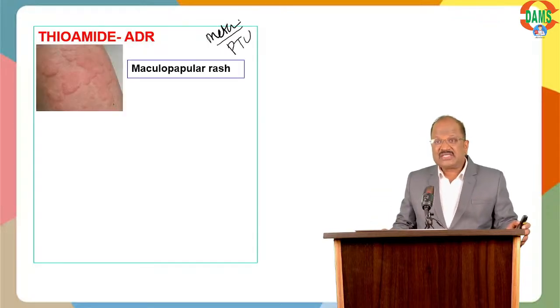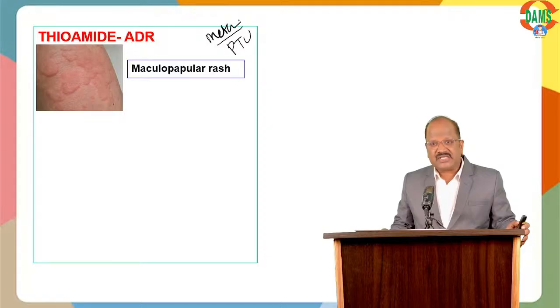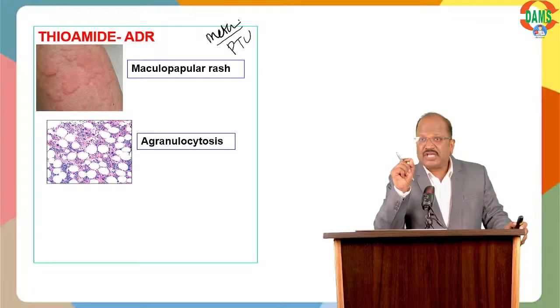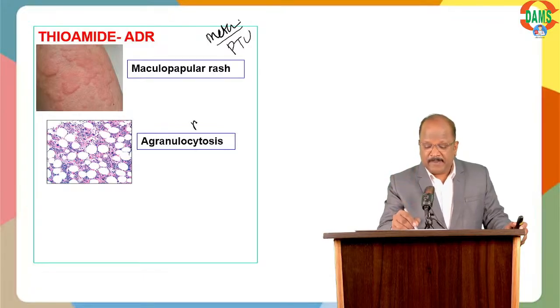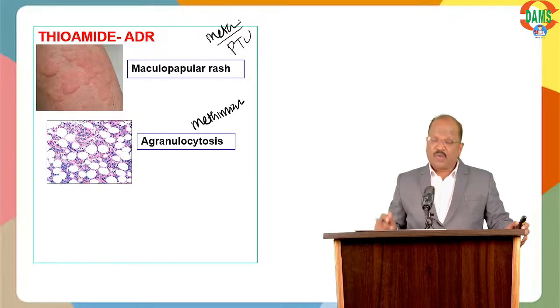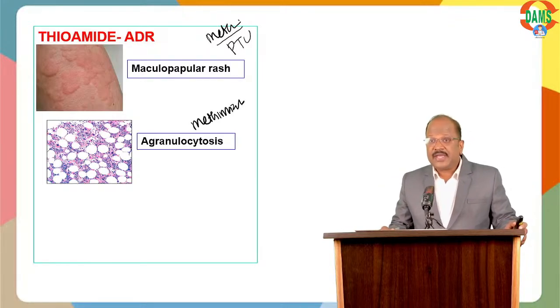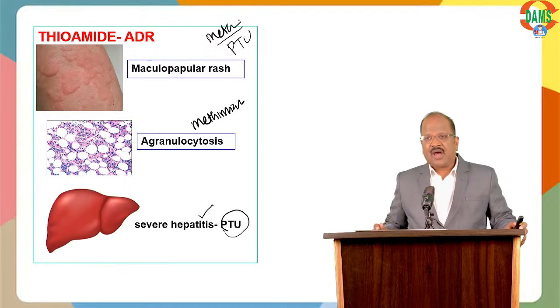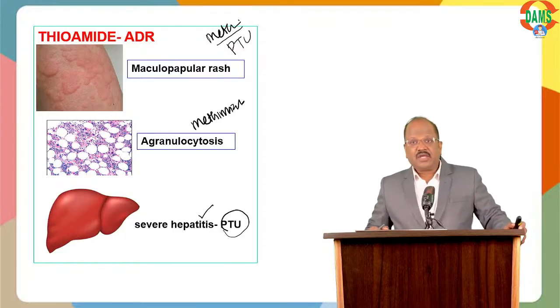They cause skin rashes, maculopapular skin rash. They cause agranulocytosis, especially methimazole, which has the maximum risk of agranulocytosis. They also cause hepatotoxicity, especially propylthiouracil, which has the maximum risk of liver damage. All these are adverse effects of thioamides.